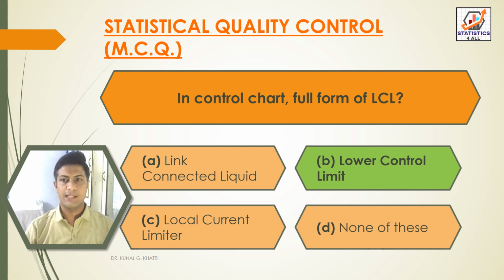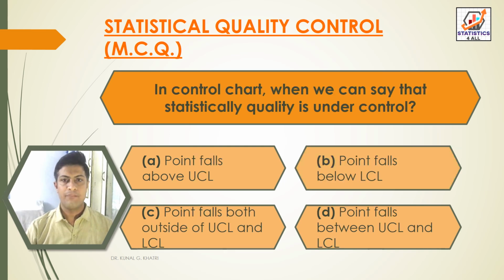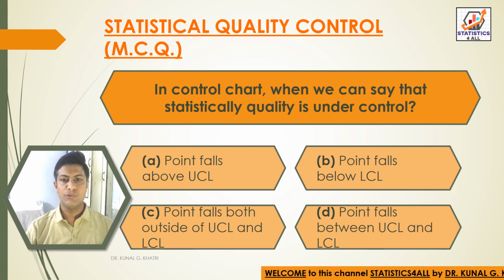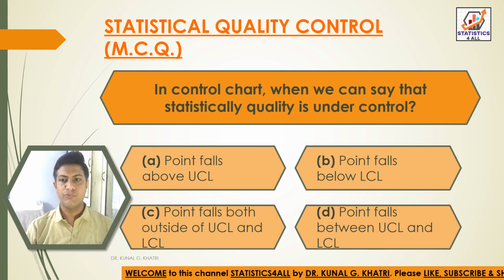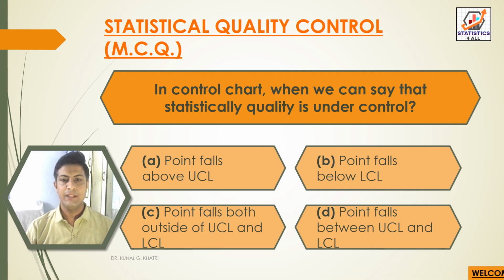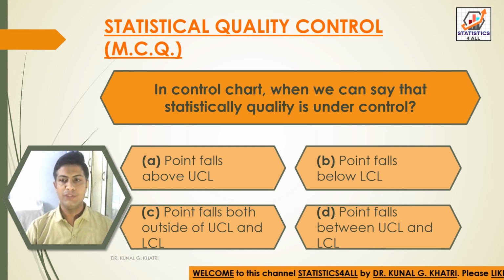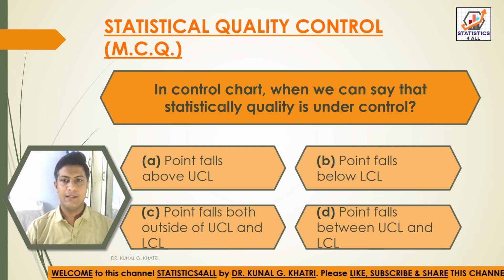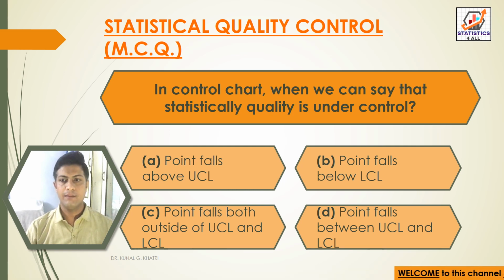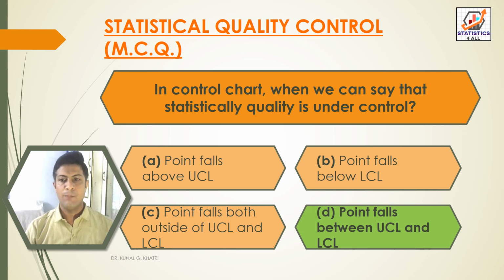Next question, in control chart, when can we say that statistically quality is under control? Option A, points fall above UCL. Option B, points fall below LCL. Option C, points fall both outside of UCL and LCL. And option D, points fall between UCL and LCL. So here we have answer option D, that is points fall between UCL and LCL in control chart. We can say that statistical quality is under control.